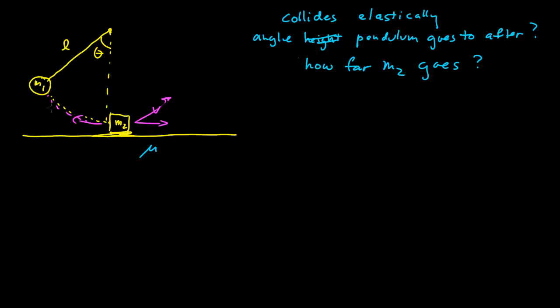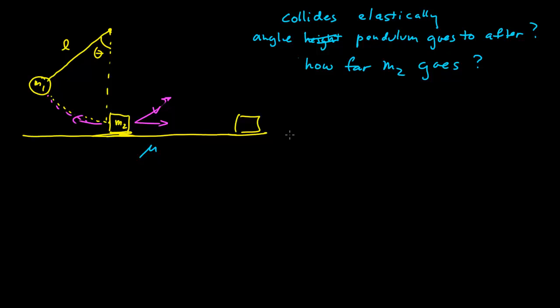But either way, it's going to come back to some angle phi after the collision, as well as M2 is going to leave, and then due to friction it stops some time later. All right. So what sort of physics applies to this problem?